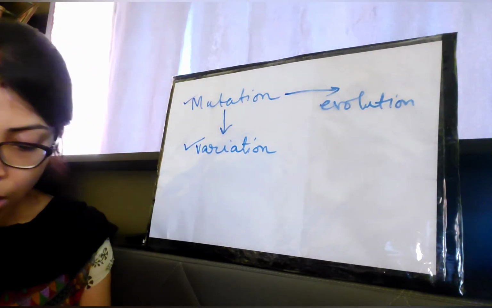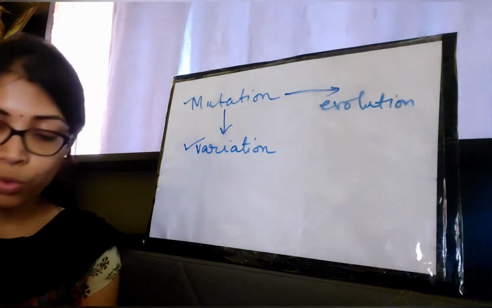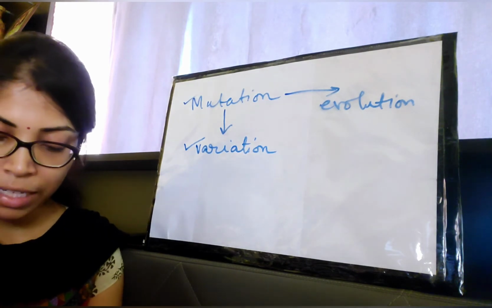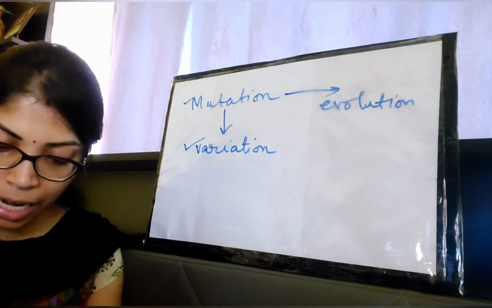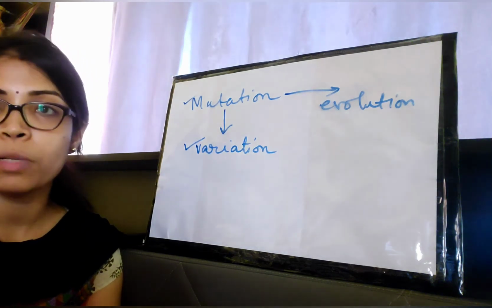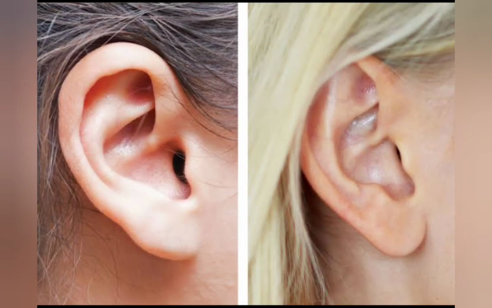Now another example of variation: look at your book, you will find the examples free and attached earlobe, and the next one, roller and normal tongue. This is one example of variation in human beings, known as free and attached earlobe.